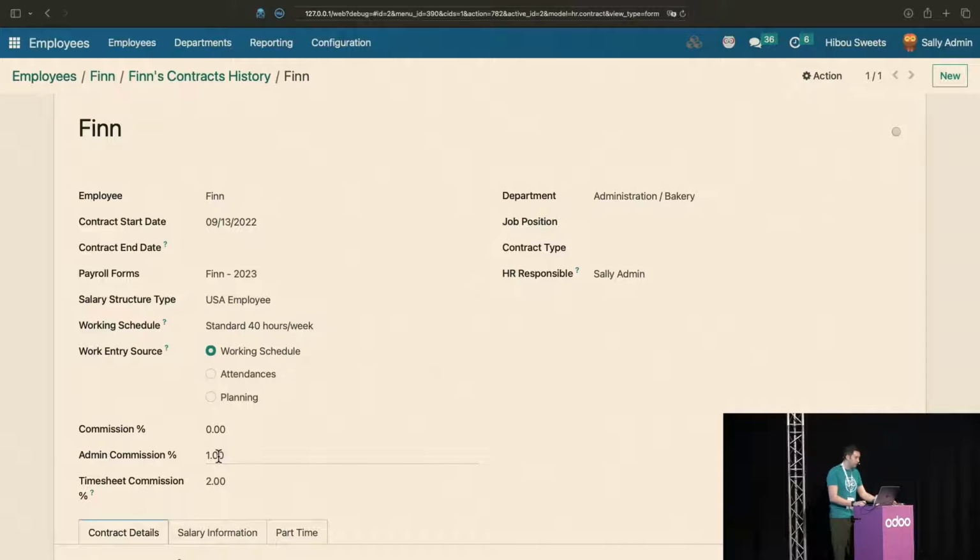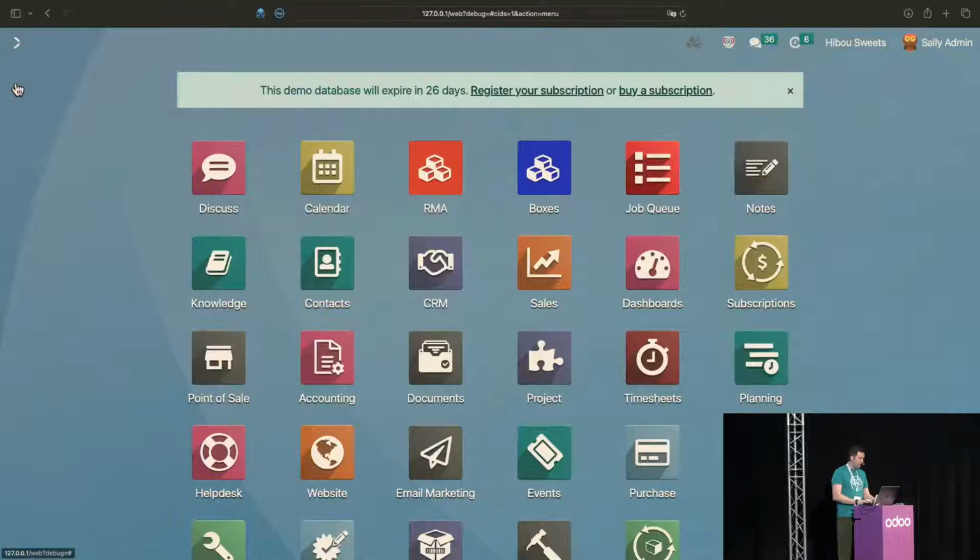This is a very typical mechanism for either a hierarchy or for that admin role where an admin takes over and is responsible for some sort of sales team to be able to get the commissions done. Additionally, Finn here has commissioned timesheets for 2% as well. So everybody remember that because we're going to be playing a little game later.